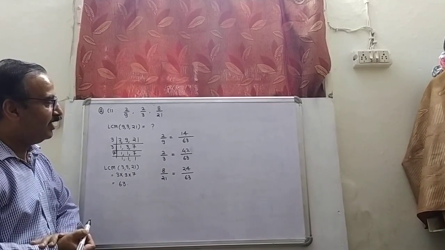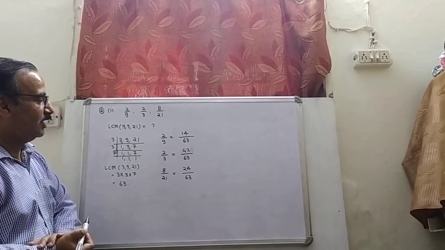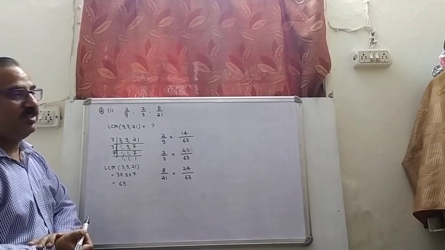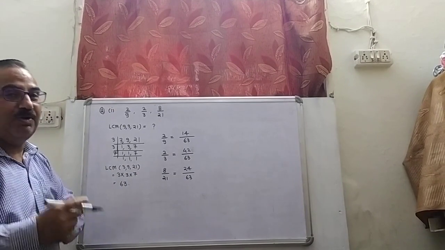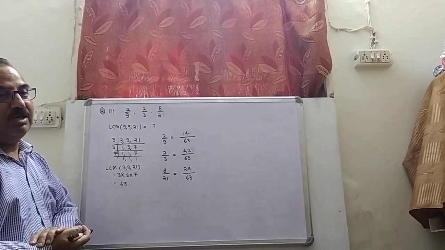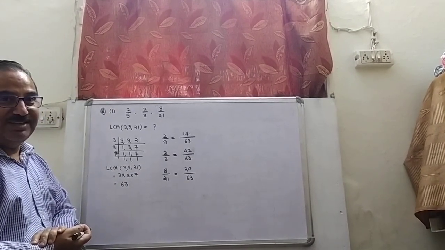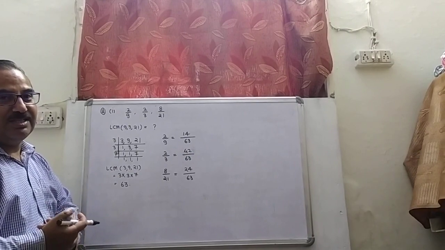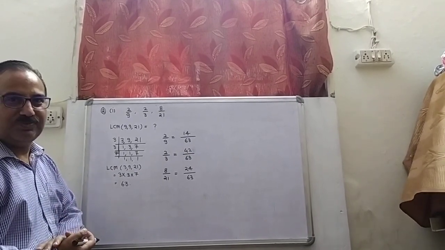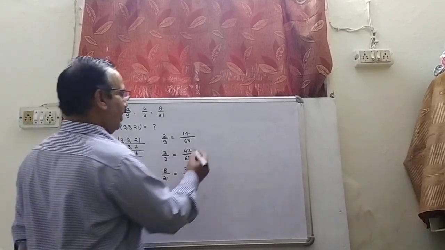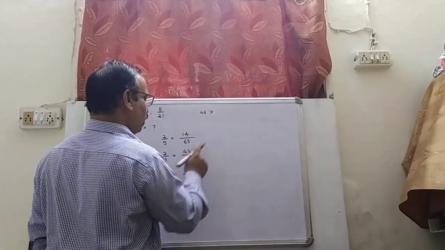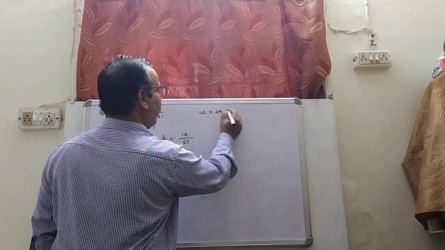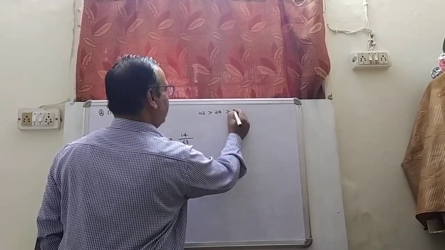I think the numerator of 42 by 63 is the greatest, because I have to write them in descending order. In descending order, first we should write the fraction which has the greatest value. And we are very sure that 42 is greater than 24 is greater than 14.